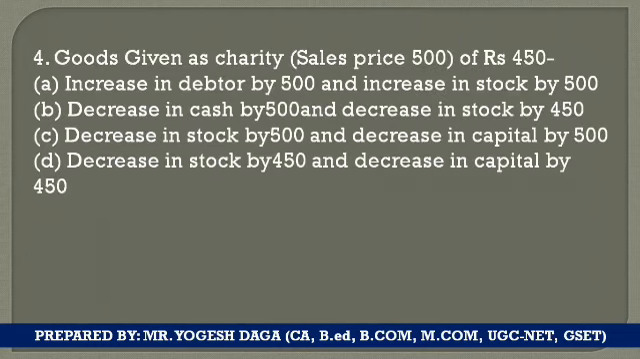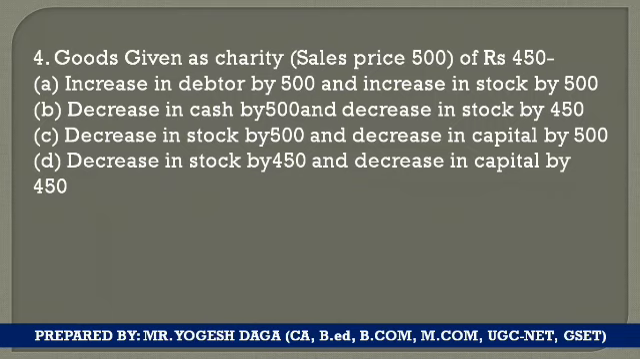So next question, question number 4. Goods given as a charity, sales price rupees 500 or cost rupees 450. What will be the effect for the same? We are required to choose from these 4 options. First option, there will be an increase in the debtor by 500 and increase in the stock by 500. Okay students, since we are not selling the goods, we are giving them as a charity, so debtor will not come. So option A is rejected.